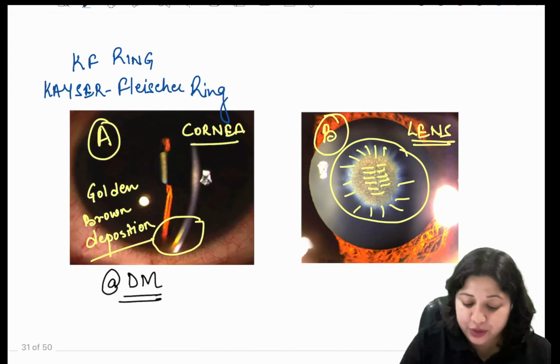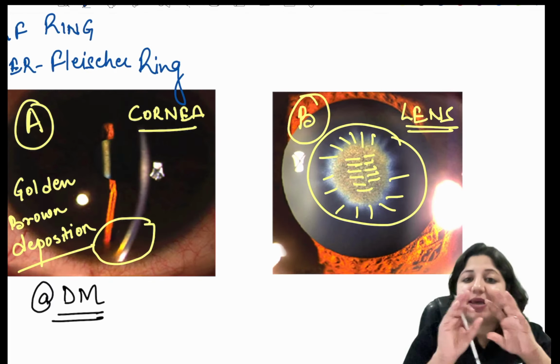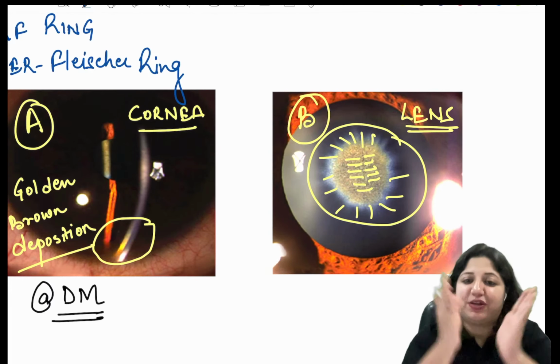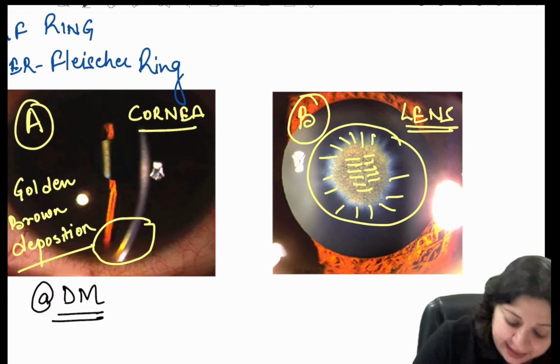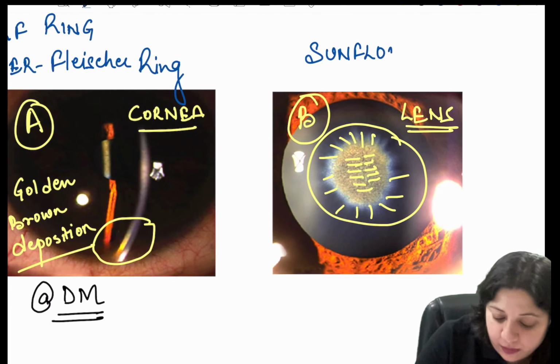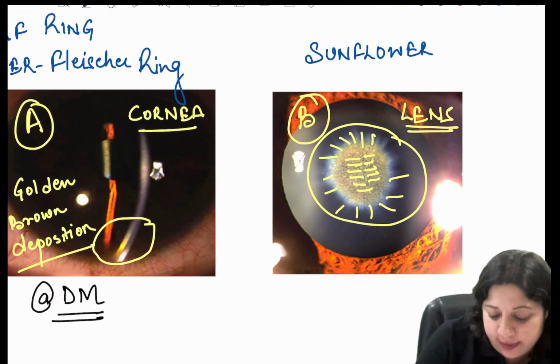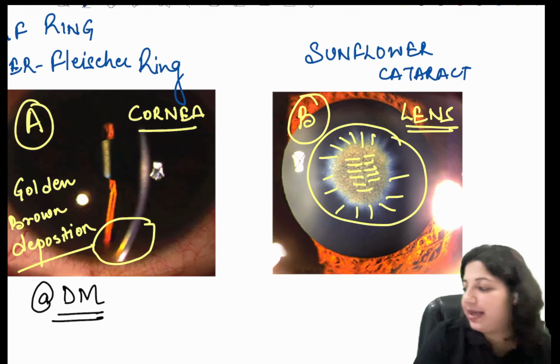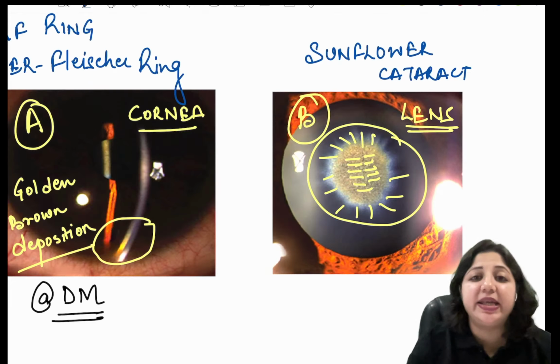And similarly, what you see in image B is a brownish deposition in the center of the lens with centrifugal extensions, and this is called a sunflower cataract. So what are we dealing with?